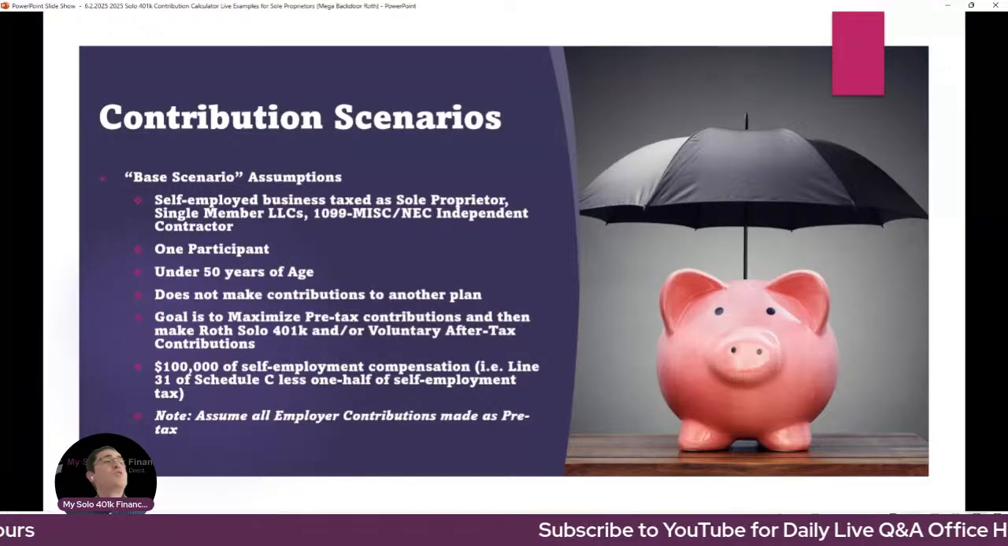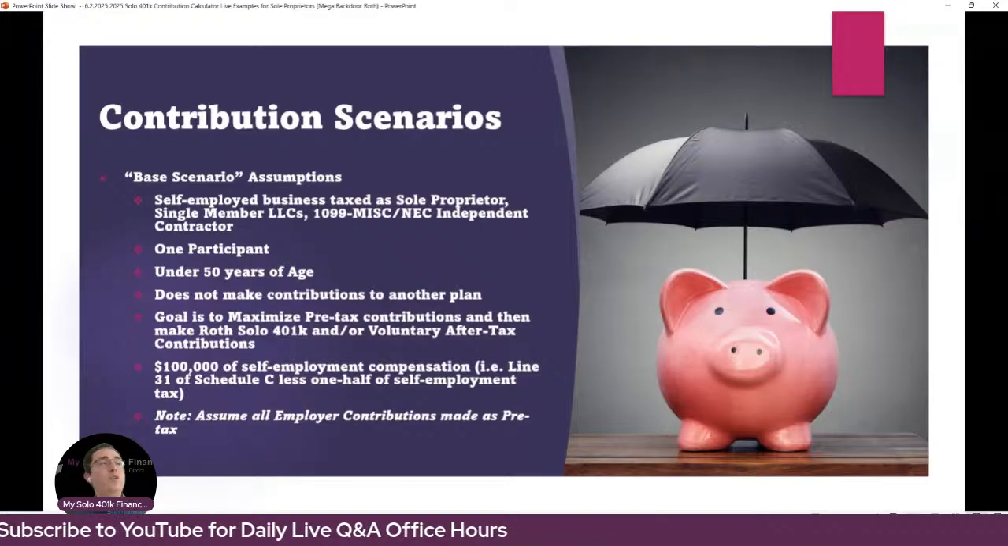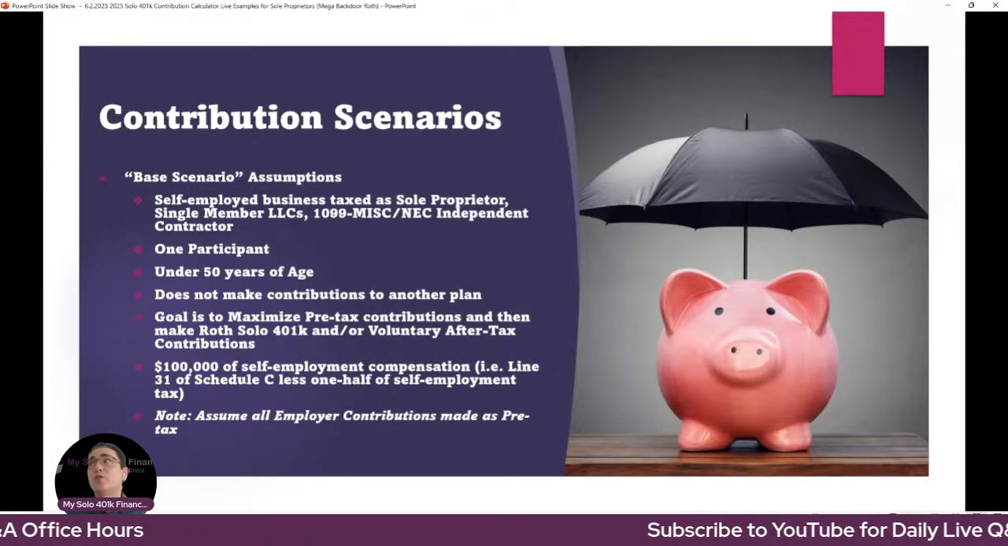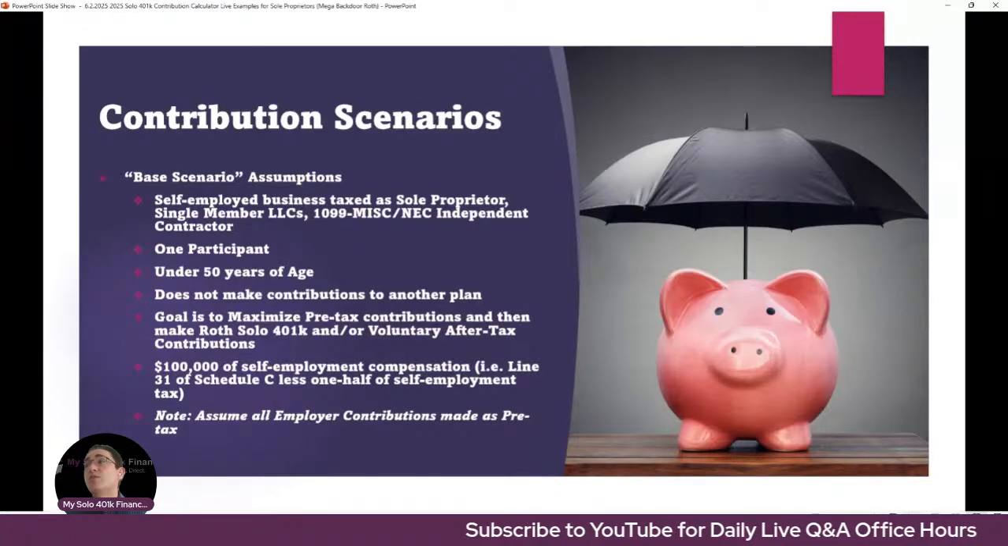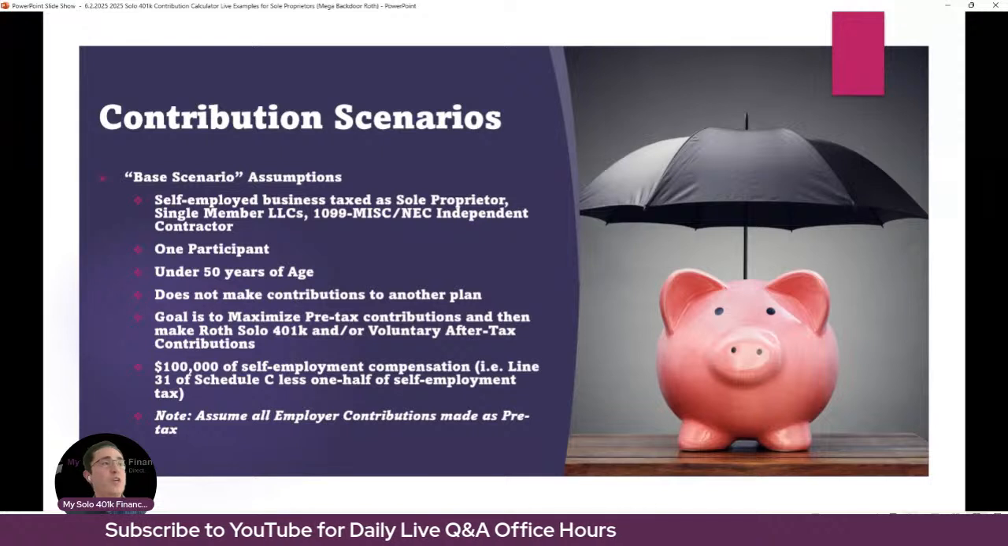So let's set the stage though with a few base assumptions, and then we'll change some of the assumptions just to illustrate different points. We'll try to go through at least 3 or more scenarios. And again, if you have questions or topics to discuss, please feel free to chat it over and we can go over your questions, whether it's on topic or other solo 401k topics.